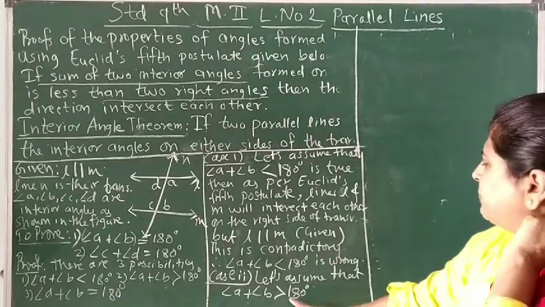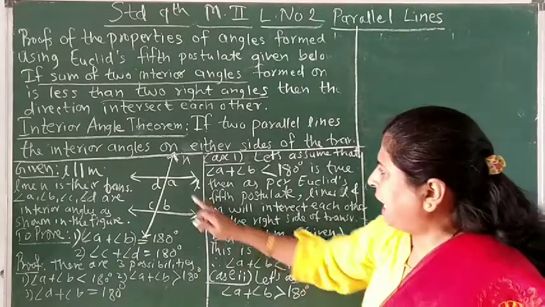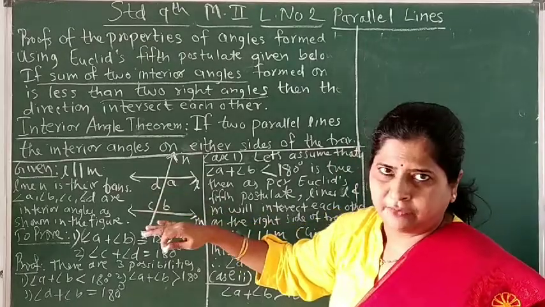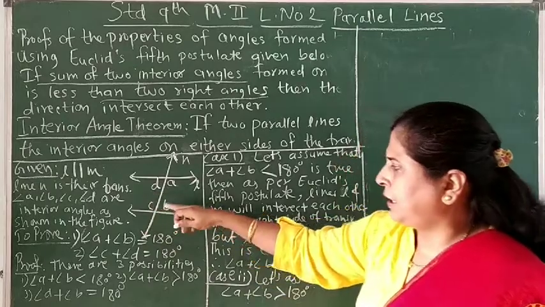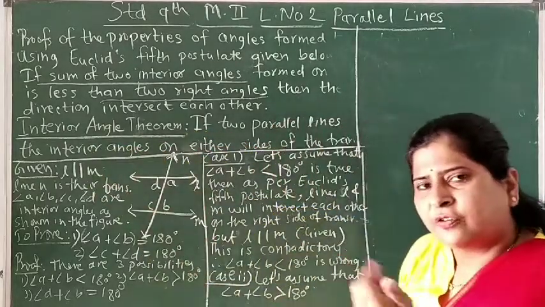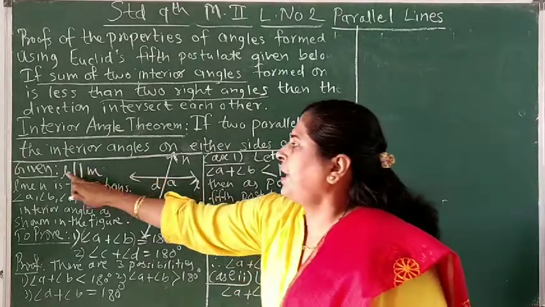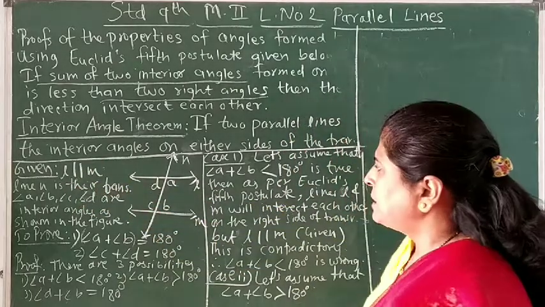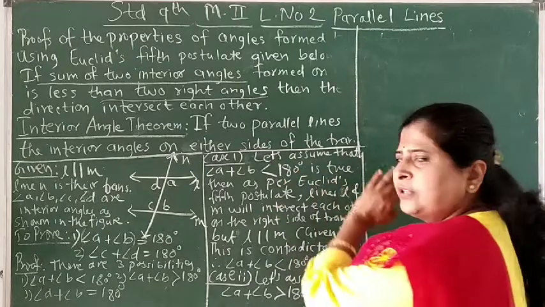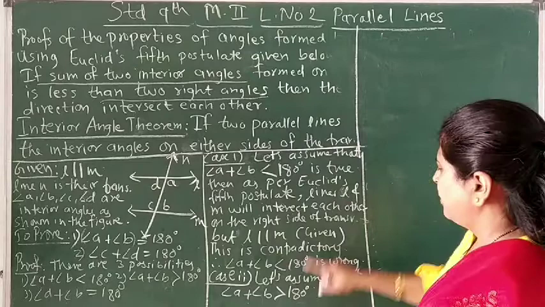Okay. So if it is bigger than 180 degrees, now we have to prove that C plus D should be smaller than 180. And if this is less than 180 degrees, then these lines will meet each other on the left side of the transversal, which is also contradictory to the given fact that the two lines are parallel. We have proved that meeting on the right is wrong. Now let's prove that meeting on the left side is also wrong. So how to prove that?